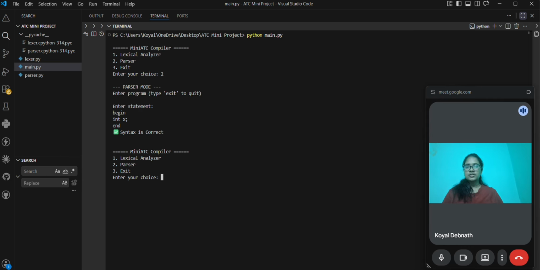So let me conclude: the lexical analysis identifies valid tokens such as keywords, identifiers, operators, and constants from the source program, while the parser checks whether the token sequence follows the grammar rules of the language or not.